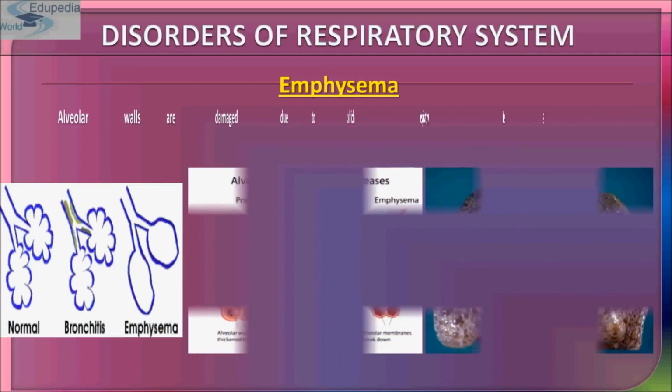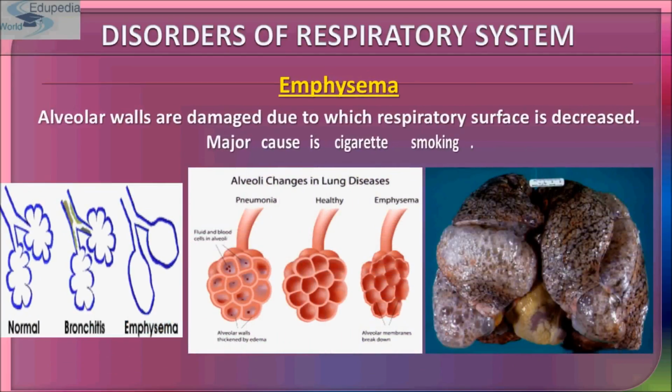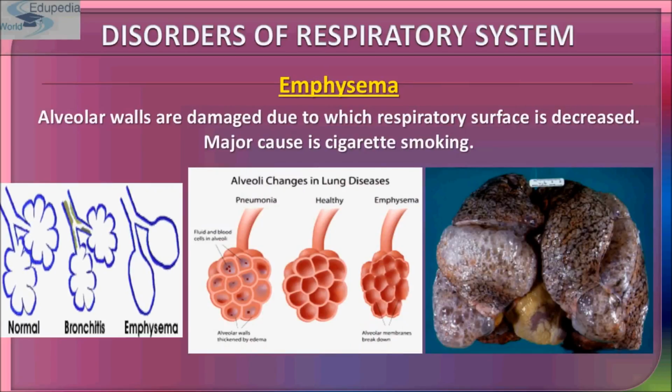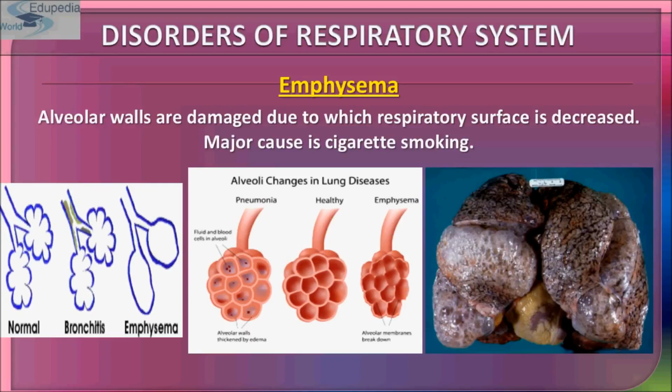Now comes emphysema. In emphysema, the delicate walls of the alveoli break down, and that reduces the gas exchange rate of the lungs. The condition develops more slowly and is seldom a direct cause of death.